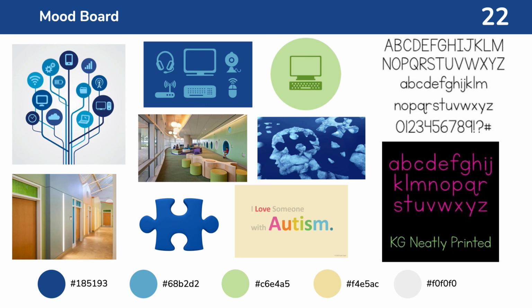For the typeface, there were certain letters in the alphabet that needed to be distinguishable enough for the kids with ASD to understand. Students need a concrete understanding of letters and their formation before abstract interpretations of letters are introduced in fonts. For example, letters like Q needed to have the hooked tail at the end, and letters like J needed the curved descender. I believe this typeface, KG Neatly Printed, satisfied all my requirements.